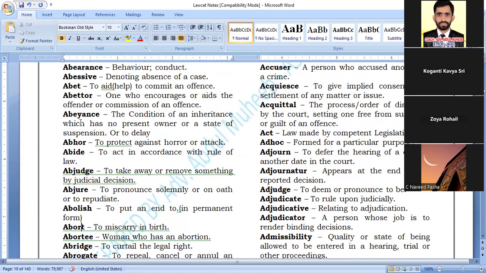Okay, thank you. You have the notes, I think. The same material notes I have given. Yes sir, in front of me. What I'm telling, please note it down. Yes, I am noting. And for Kavya and Zoya, I have sent you the soft copy of these notes. Have you received it? I'll check, sir.